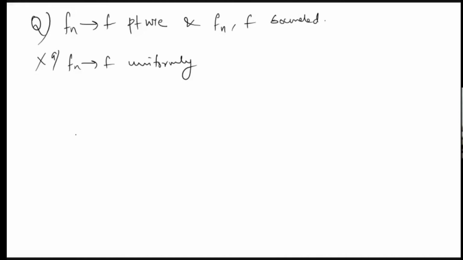Now we can ask another thing. Can you give an example of a pointwise convergence of a bounded sequence to an unbounded function? I would think that you won't come across such an example. So I'm going to give an example of Fn's bounded and Fn converges to F pointwise, but F unbounded.